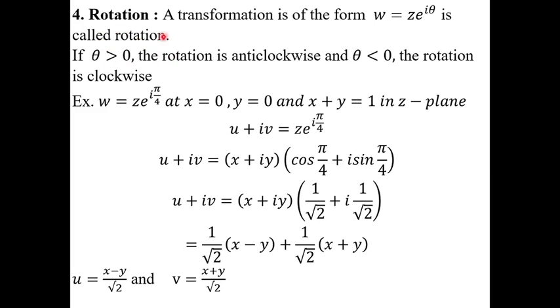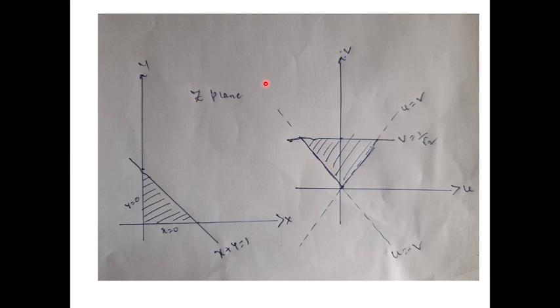Rotation means the diagram, the figure, is rotated. Rotation means what? The figure or diagram is rotated. See here, the position is here, which is the position 0, 0. Here also 0, 0 is there. It rotates in an anti-clockwise direction. Anti-clockwise direction means 1 by root 2, or theta. What is the theta value? Theta value is pi by 4. Pi by 4 means what?